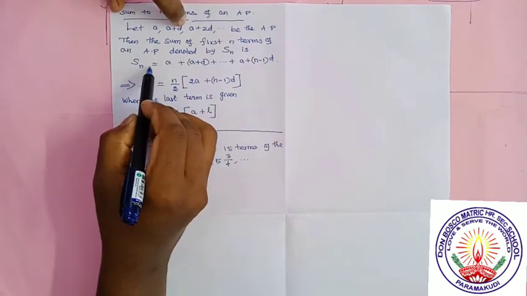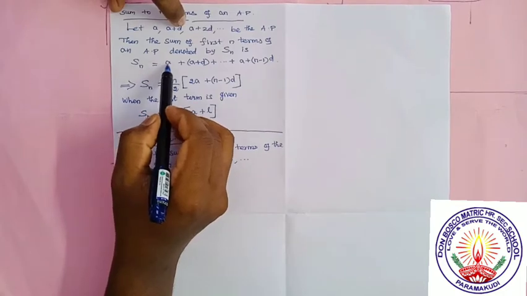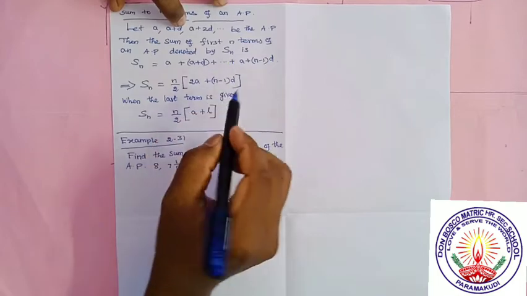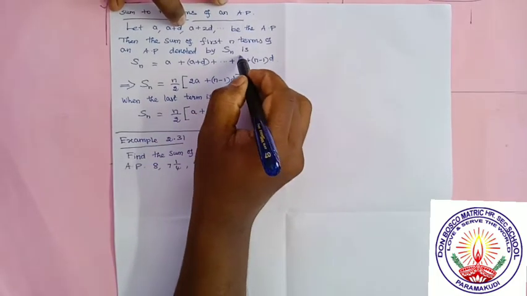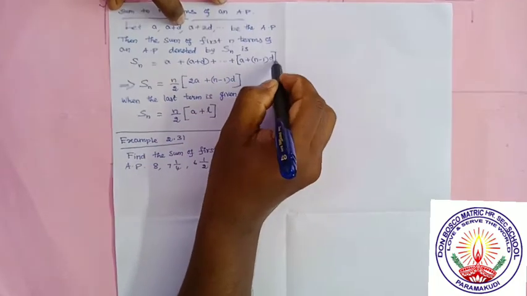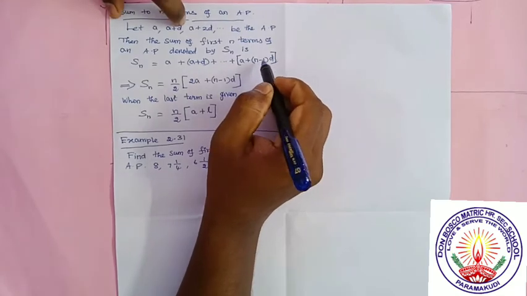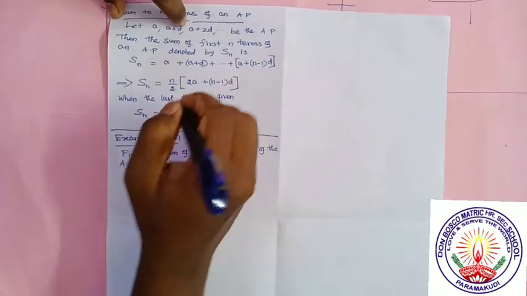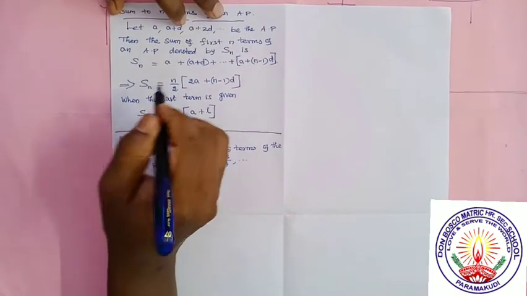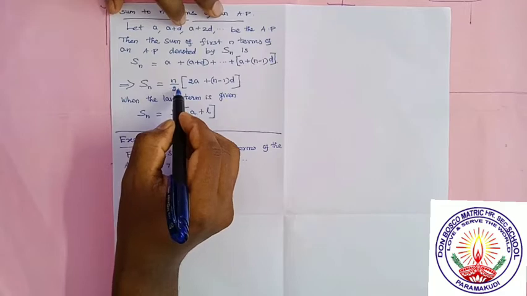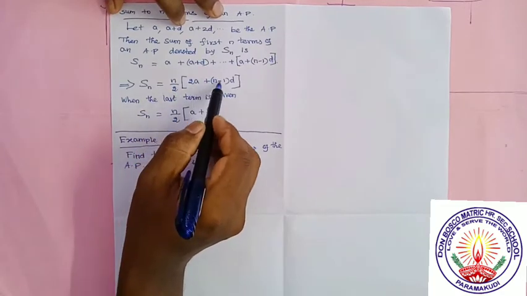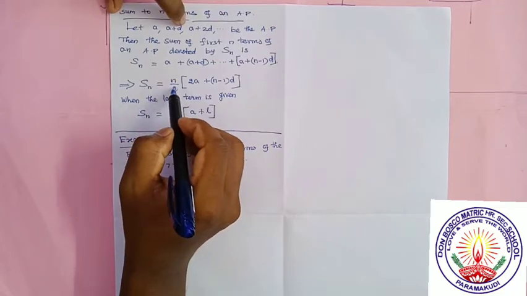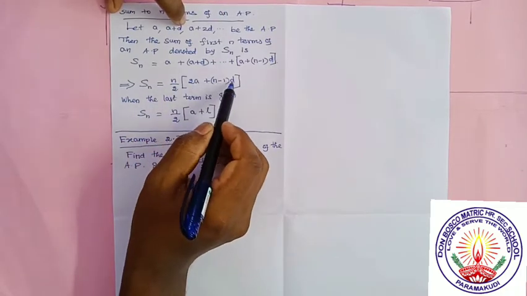Sn means sum of n terms, which is equal to first term a, plus second term a plus d, plus etc., plus a plus n minus 1 d, which is the last or nth term. By adding all these values, we get the formula: Sn is equal to n by 2 into 2a plus n minus 1 into d.